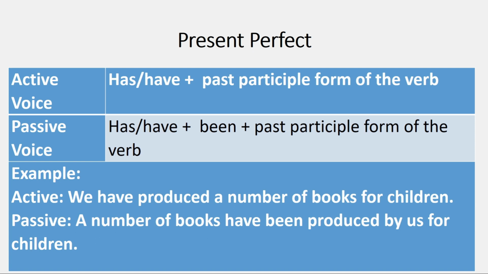Let's look at an example. We have produced a number of books for children. We is the subject. Have over here is the supporting verb. Produced is the main verb which is in the past participle form, and a number of books is the object. Now in the passive voice we start with the object, a number of books, and then we have the past participle form of be, which is been, produced by us for children. We has become us. A number of books have been produced by us for children.